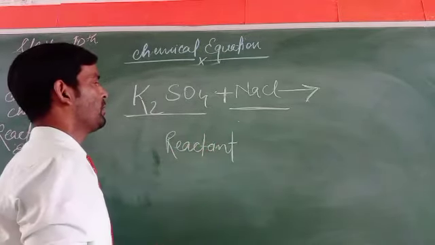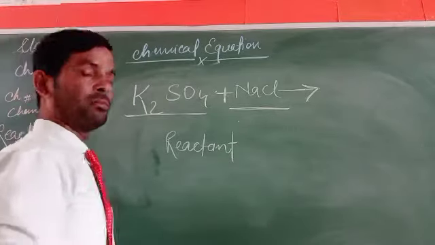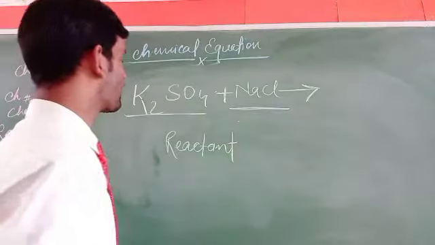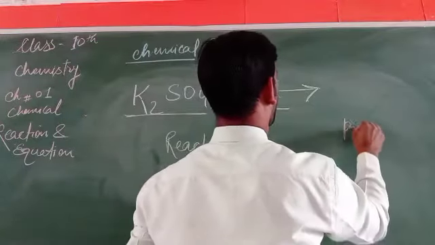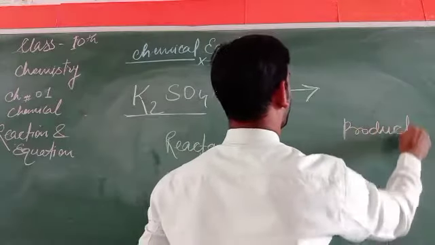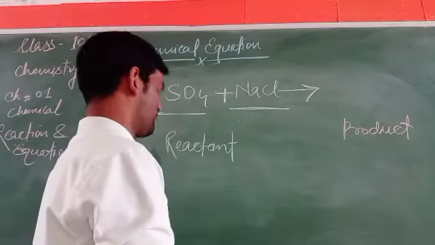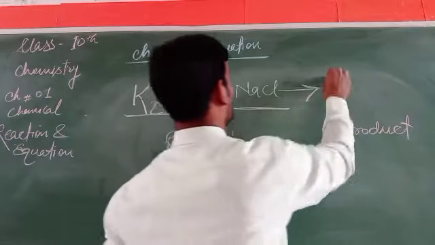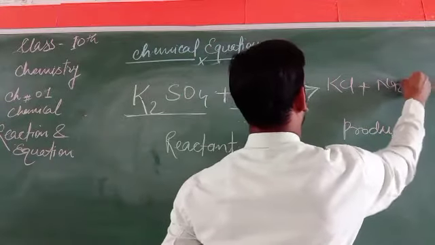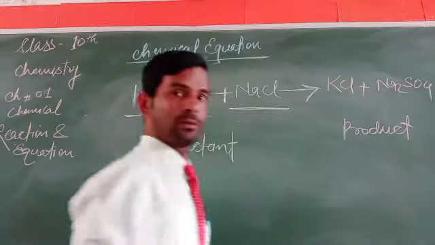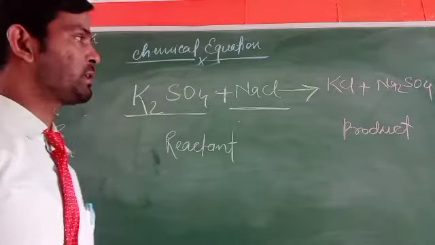And when they react together, they will produce a new substance that is called the product. What will be the product here? We can write KCl plus Na2SO4.